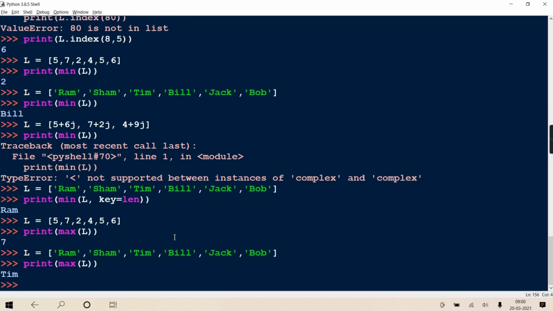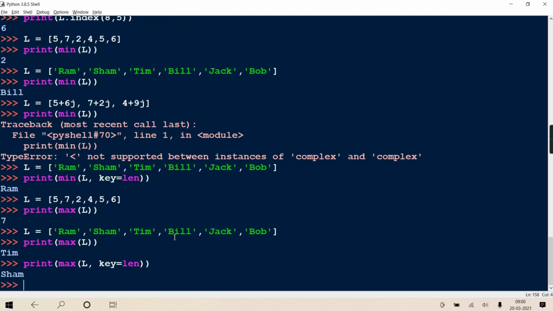Tim, I guess. Suppose I write print max L and key equal to length. Then it will find the maximum on the length basis. Lengthwise, who is maximum? There are 3 with 4 length, but it will return the first one, that is Sham.